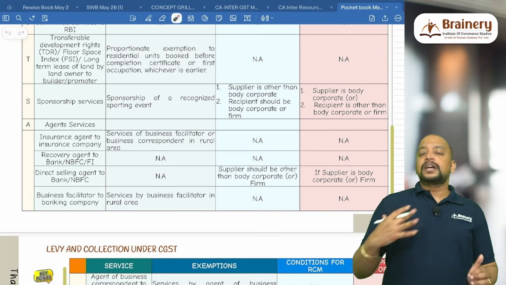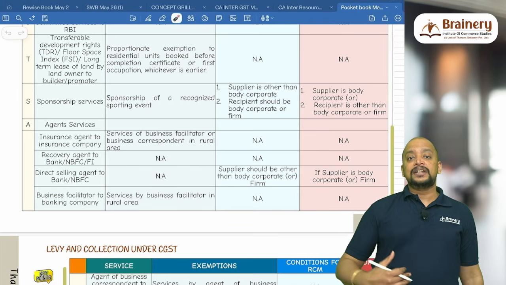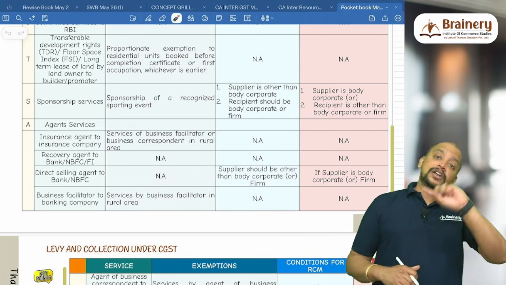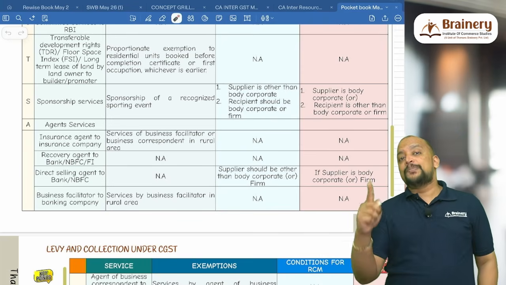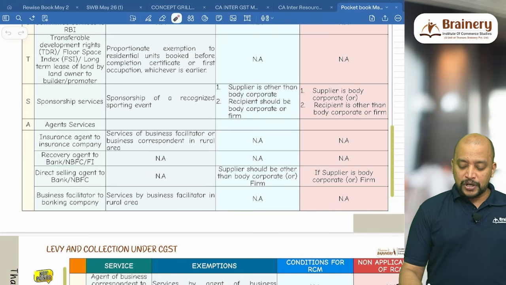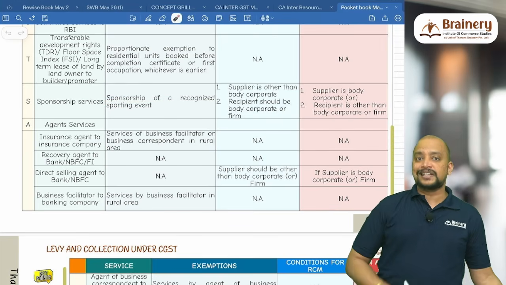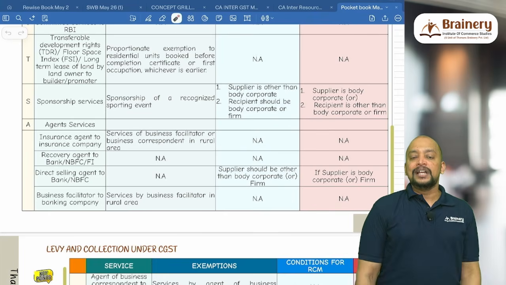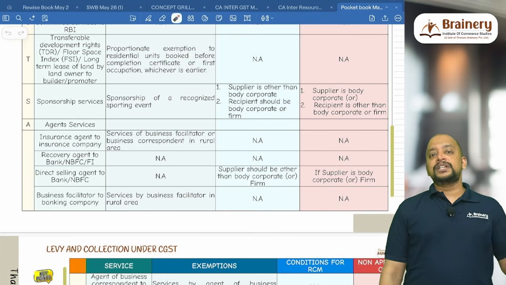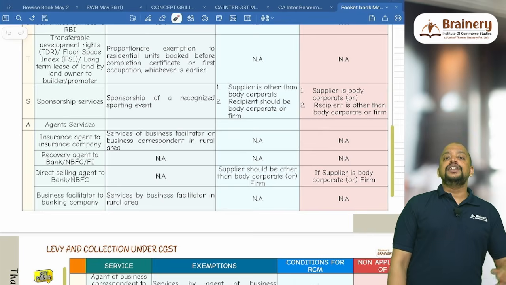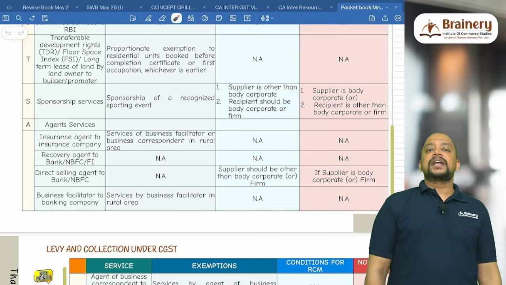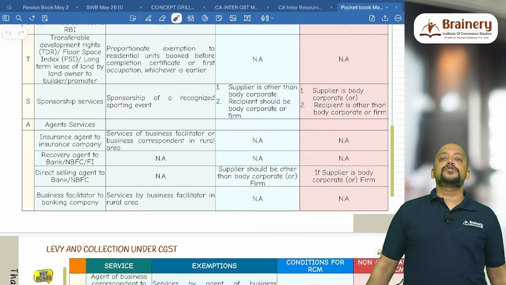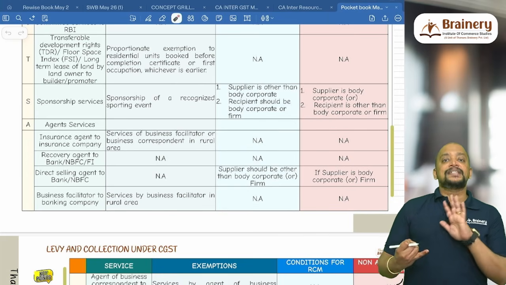Often we get confused between sponsorship services, wherein the one who is giving sponsorship money we will take as supplier. No, the one who is organizing the event is the supplier. The one who pays the sponsorship money is the recipient. So sponsorship of a recognized sporting event is exempted. What is a recognized sporting event? Event conducted by a recognized sports body. There are certain specified recognized sports bodies like National Sports Federation, Inter-University Sports Board, Paralympic Committee, Indian Olympic Association, Central Civil Services Culture and Sports Board, and finally Panchayat Sports Board.